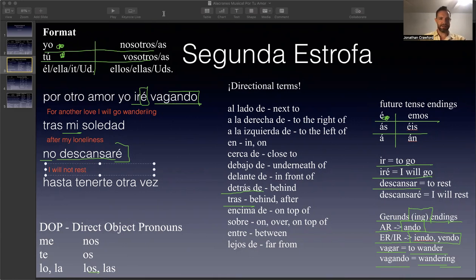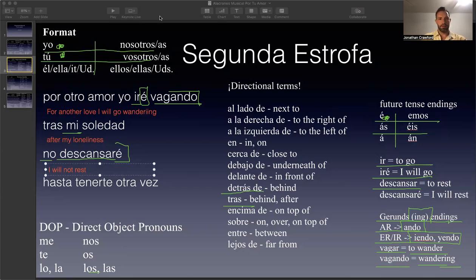Okay, so hasta means until. Tener means to have, but it's not the other to have that's used with past participles to form the present perfect. El perfecto de indicativo. This is tener as like to have a thing. In this case, the thing is you.